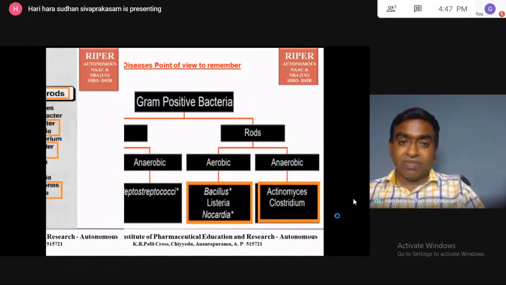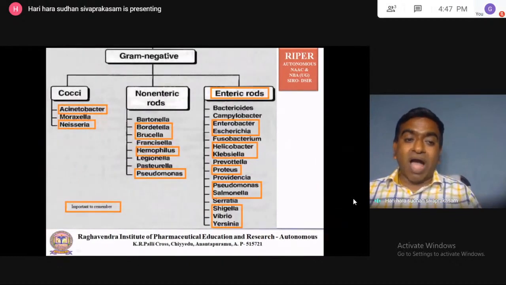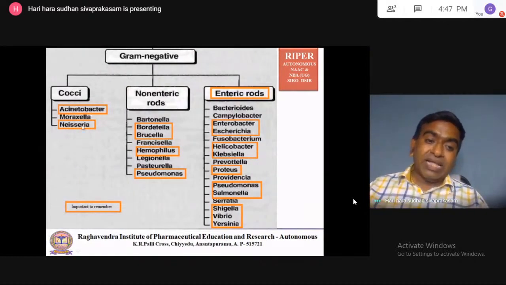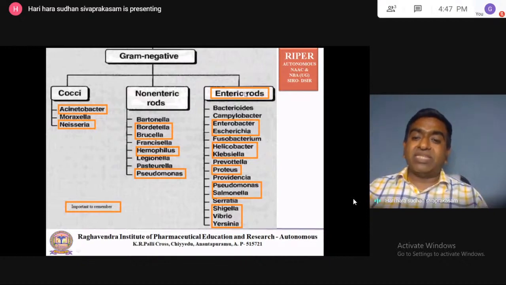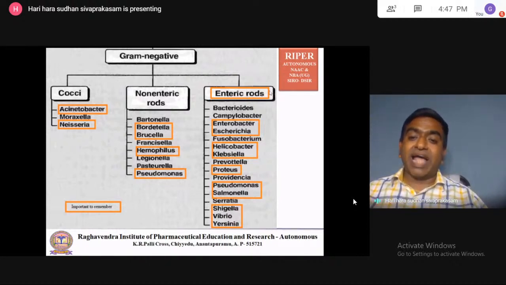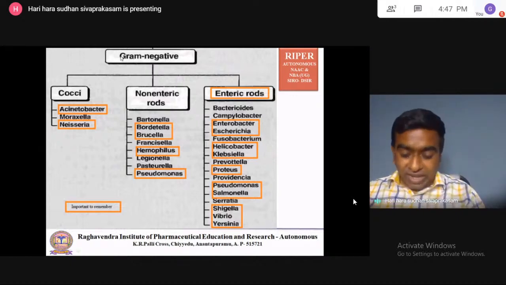Okay. Then next is the gram negative cocci: Acinetobacter, Neisseria gonorrhoeae, important organism. Non-enteric rod. Enteric rod means an enteric organism present inside the gastrointestinal tract. Enteric organisms are present in the gastrointestinal tract of human beings and animals. They are enteric rods, and then non-enteric rods. So enteric rod organisms, okay, all are gram negative.